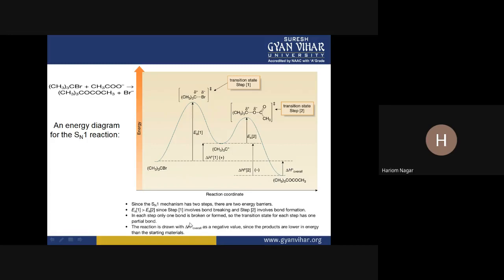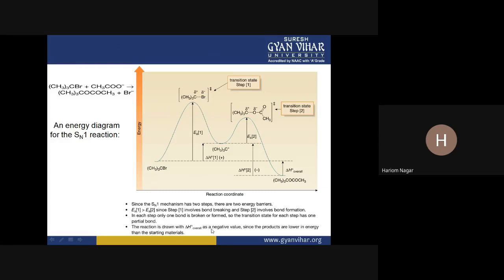In each step only one bond is broken or formed. In this step there is breaking of the bond, and in this step there is formation of the bond. So the transition state for each step has one partial bond. There is a partial bond.